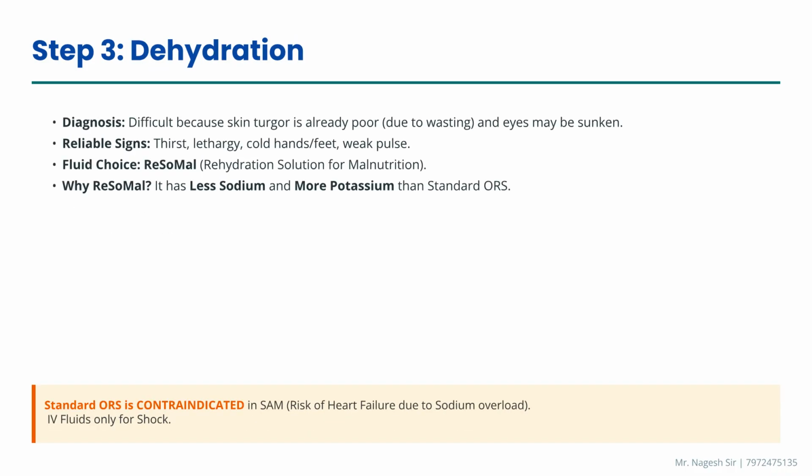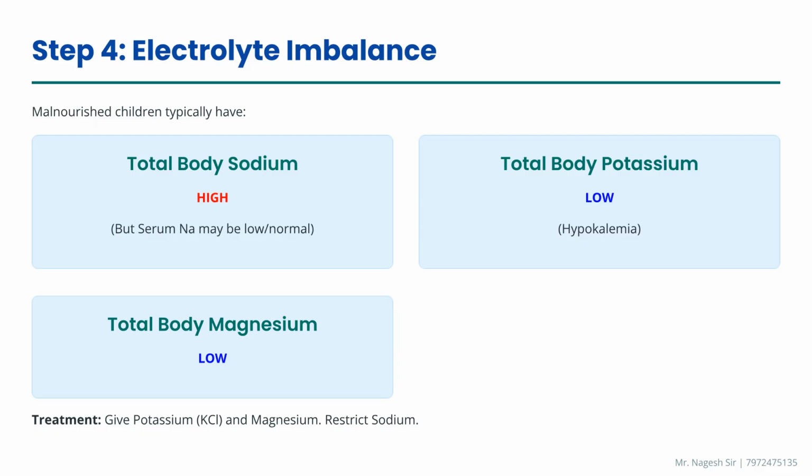Step 3 addresses dehydration. Standard ORS is contraindicated due to the risk of heart failure. The fluid of choice is ReSoMal, which contains less sodium and more potassium than standard ORS. Step 4 is correcting electrolyte imbalance. Malnourished children typically have high total body sodium, but low total body potassium and magnesium. Treatment involves supplementation and sodium restriction.